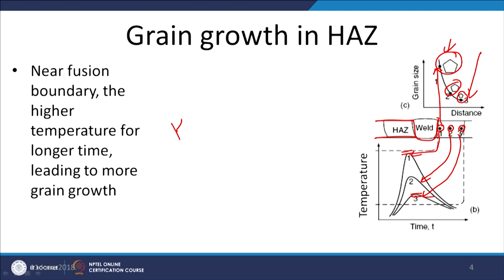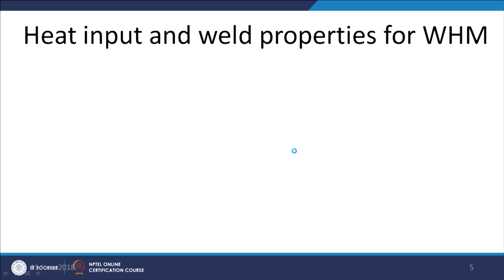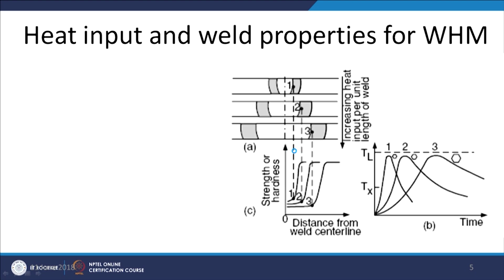And we know that from the Hall-Petch relationship, the yield strength or the hardness of the material is found to be inversely proportional to the average grain size or the average grain diameter. So, the greater the grain diameter, the lower will be the yield strength and the lower will be the hardness, and that is what will be reflected when we see the variation in the hardness of the material as a function of distance from the fusion boundary. So, in this case also, if we notice